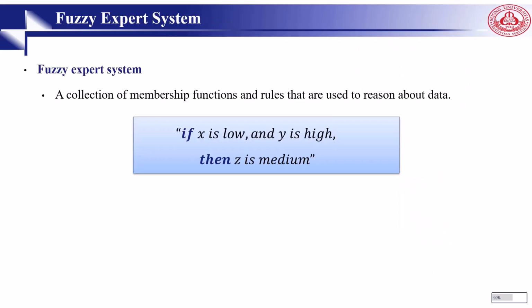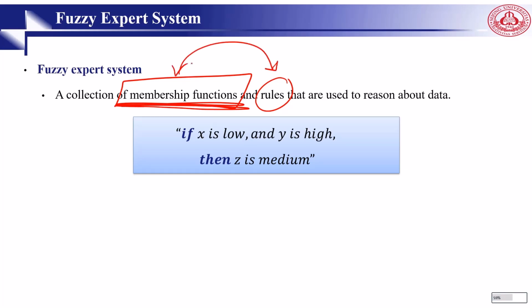This is a matrix. Fuzzy systems are not learning, but are somehow expert systems. And in the case of a fuzzy expert system, we have a collection of membership functions and rules. Membership functions, so far we learned about them. But what are rules? A set of membership functions and rules. Rules are the second important component of fuzzy logic.